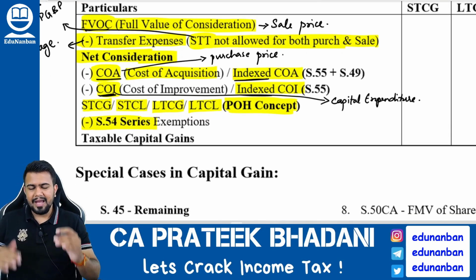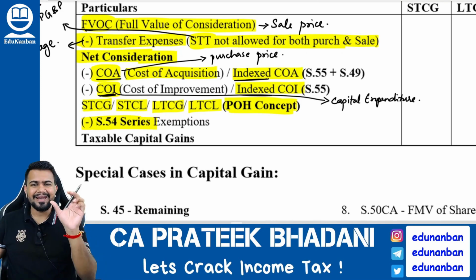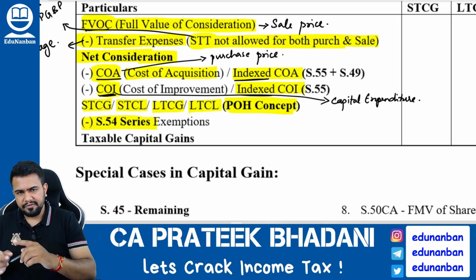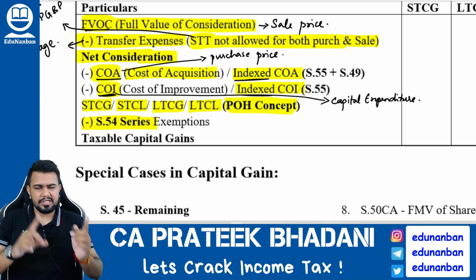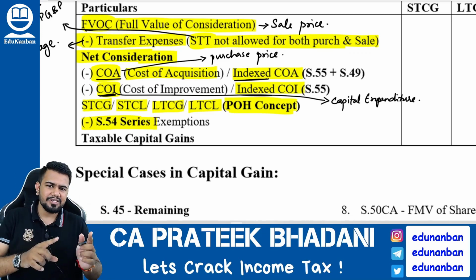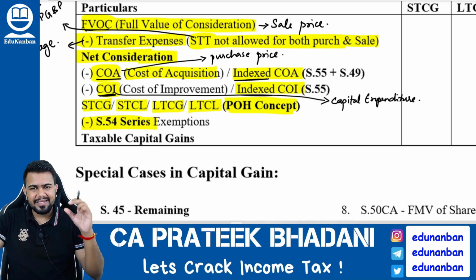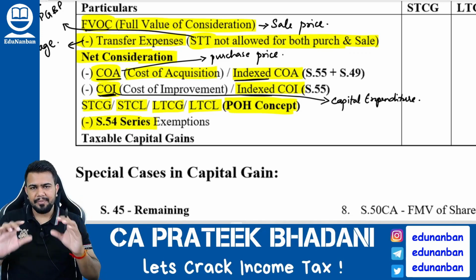Then after reducing the transfer expense, you will get the net consideration. From the net consideration, you have to reduce cost of acquisition or indexed cost of acquisition, cost of improvement or indexed cost of improvement. After doing this, you will find the short term or long term capital gain or capital loss. From that, you can reduce section 54 series exemption. Then finally, you will find the taxable capital gains.